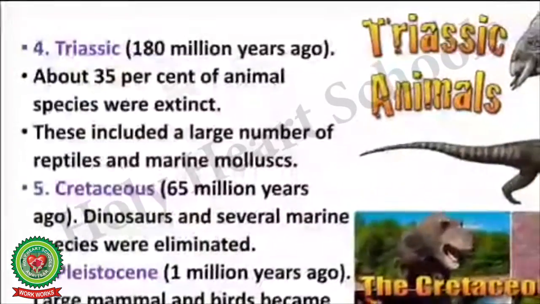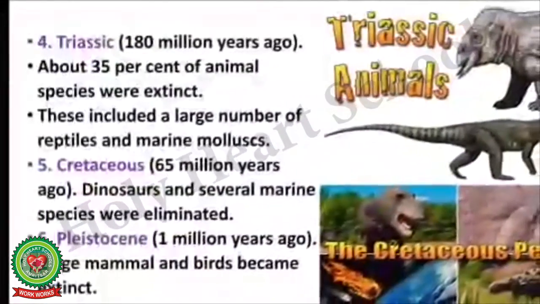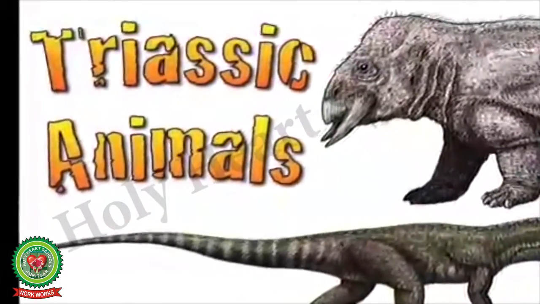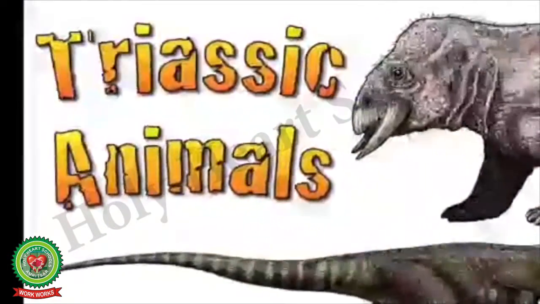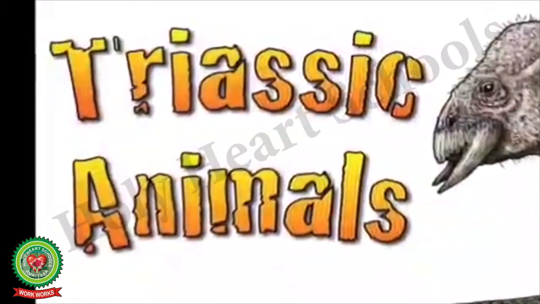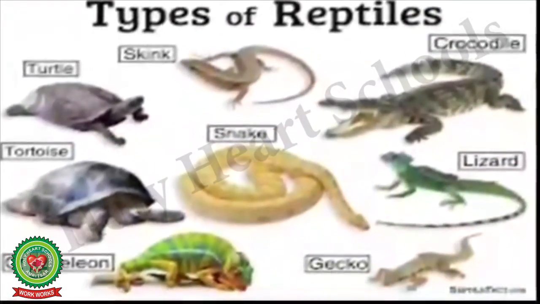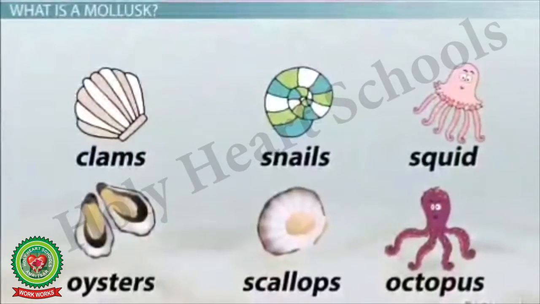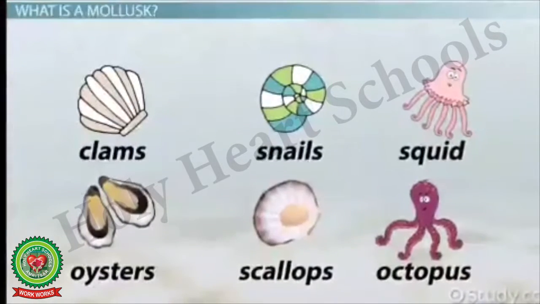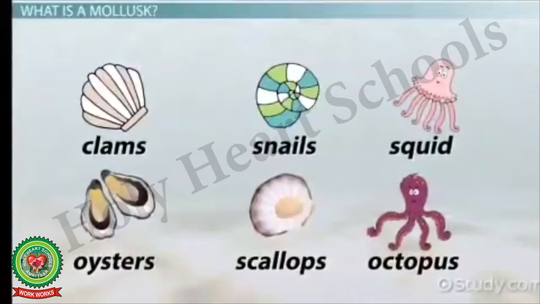The fourth period of extinction of species was the Triassic period. The Triassic period took place about 180 million years ago. About 35% of animal species went extinct. These included a large number of reptiles and marine mollusks, which included snails, squids, oysters, octopus, etc.